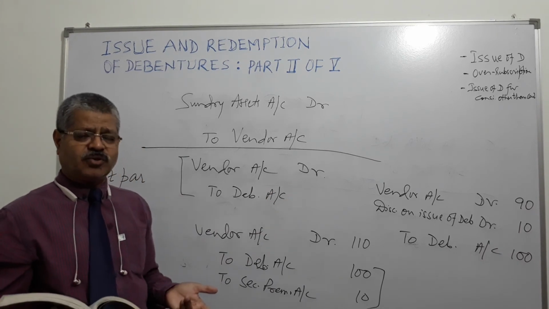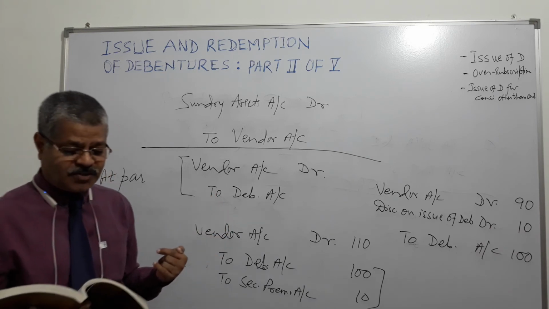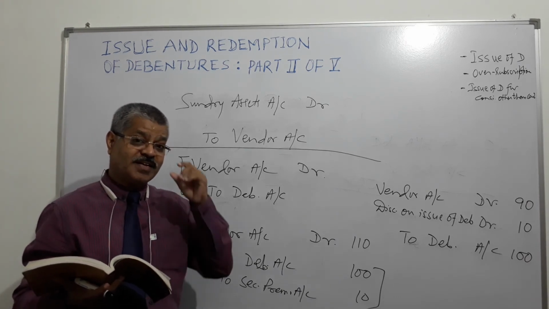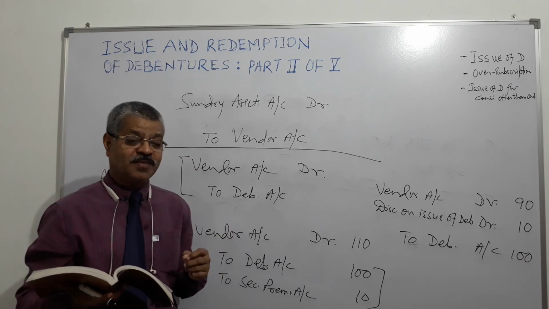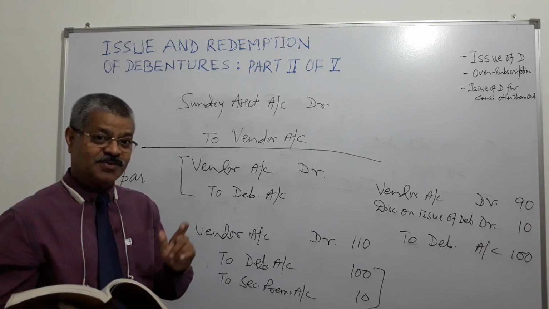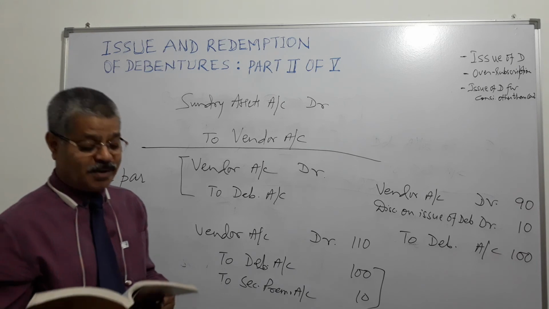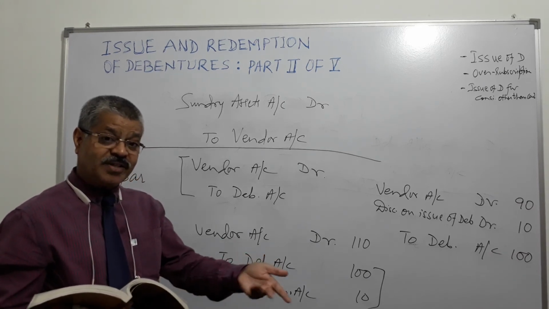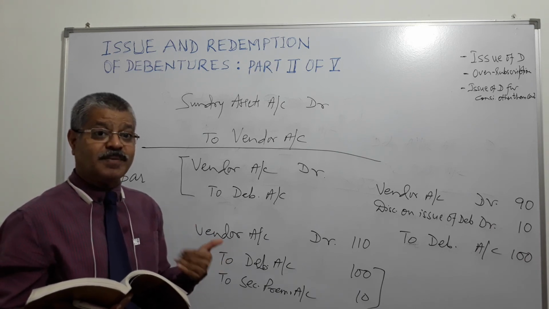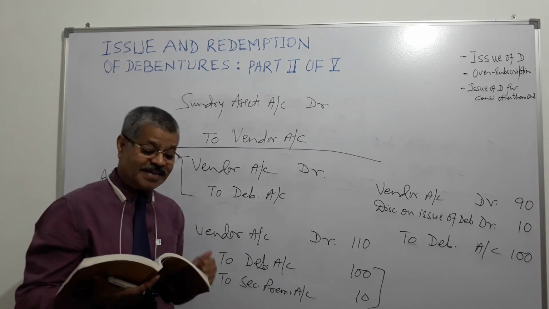Application money obviously comes to the bank. So debit bank account and credit debenture application and allotment account. Why are we saying debenture application and allotment account? Because the entire money is going to be received in one go, right? So the name of the account is debenture application and allotment account, right? And when the debentures are allotted, that debenture application and allotment account is debited and debentures account is credited,